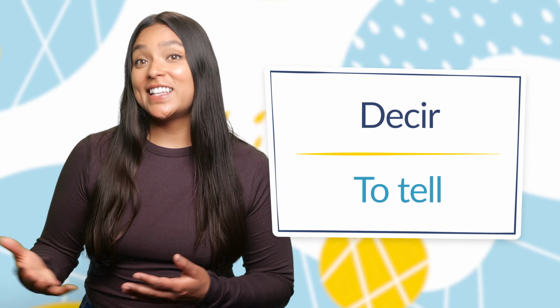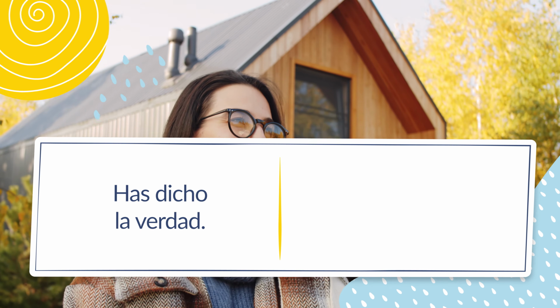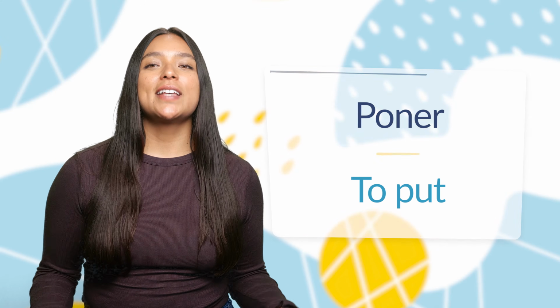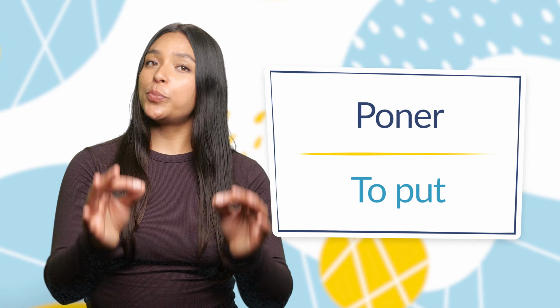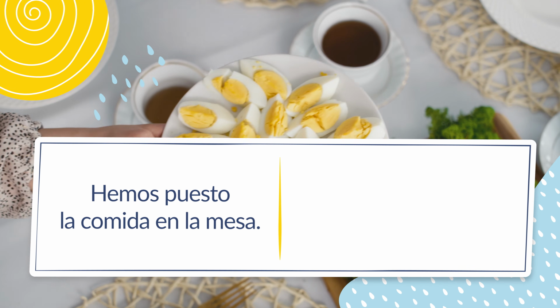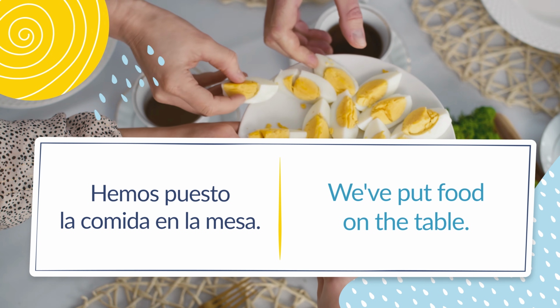First off, we have decir, to tell. Decir has the past participle dicho, which combined with haber becomes has dicho. As in, has dicho la verdad, which means you've told the truth. Another example is poner, to put. Poner has the past participle puesto, and combined with haber becomes hemos puesto. As in, hemos puesto la comida en la mesa. Or in English, we've put food on the table.